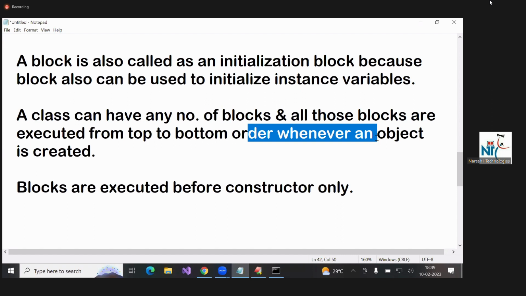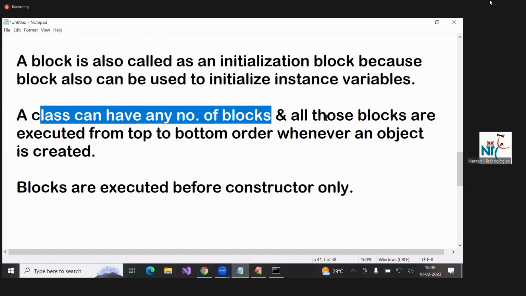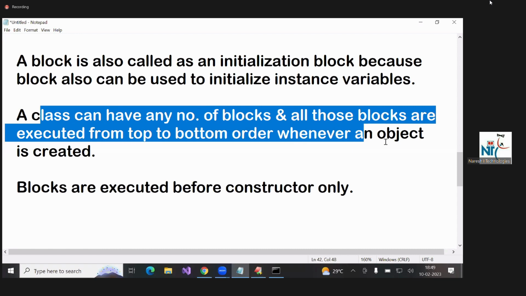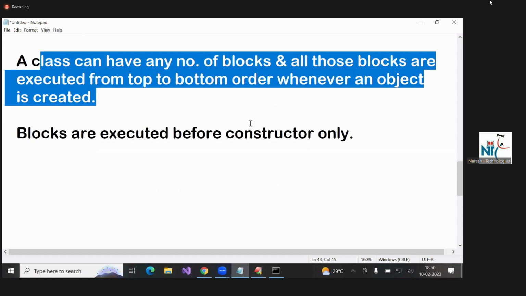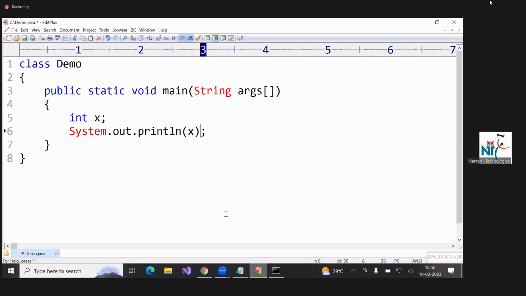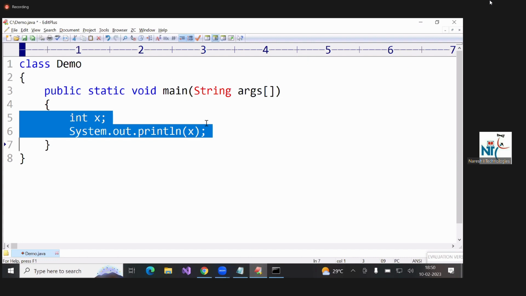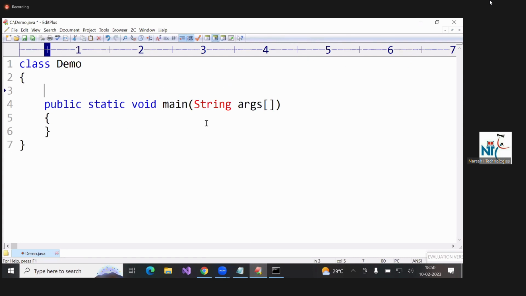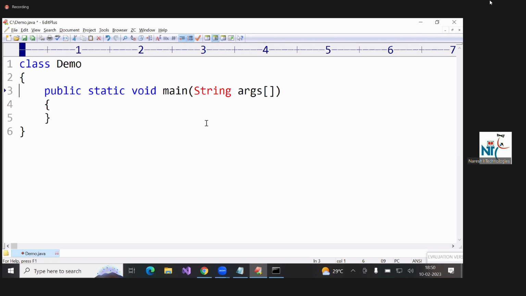created. Okay. A class can have any number of blocks, and all those blocks are executed from top to bottom order whenever an object is created. Blocks are executed before constructor only. See, you observe here integer x equal to 10. If I write, this line is executed whenever object is created. If I write like this, what is this? Default constructor. This is executed whenever object is created.